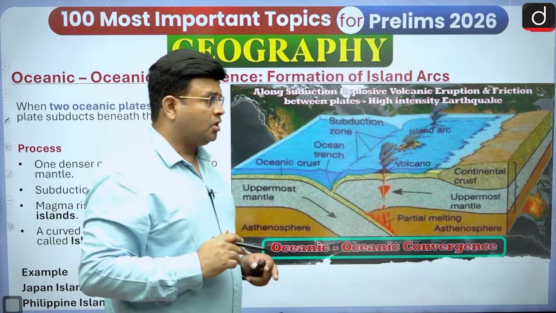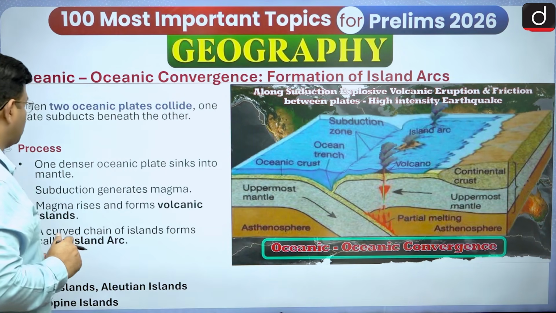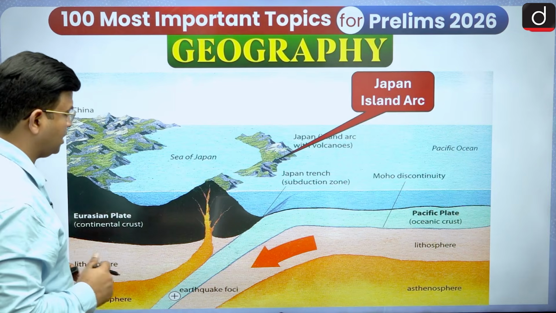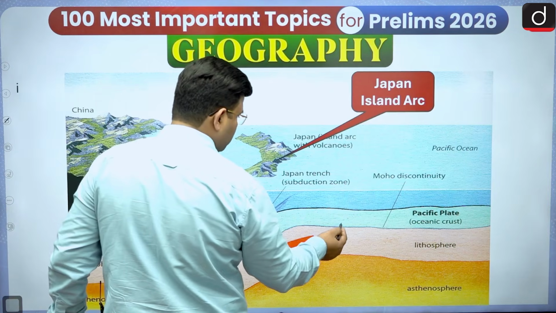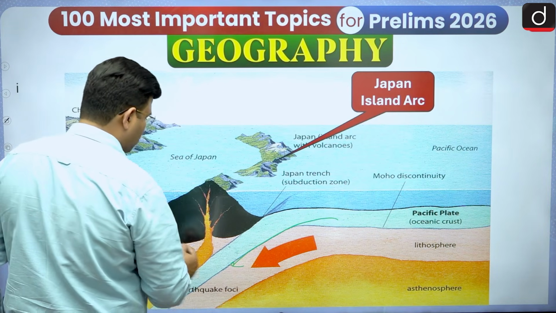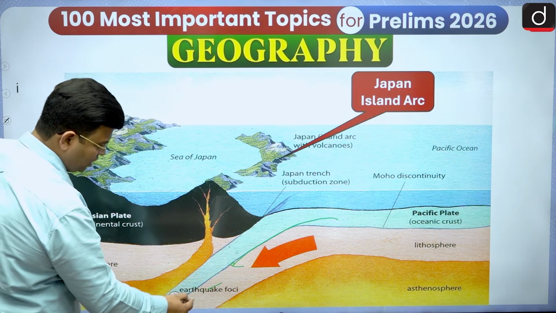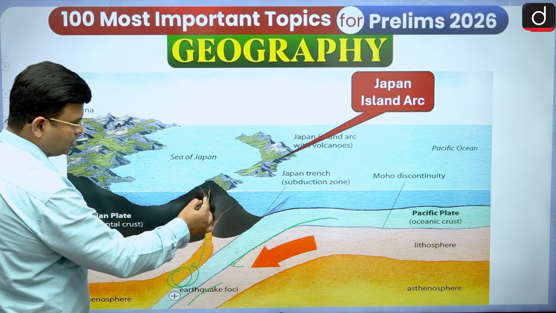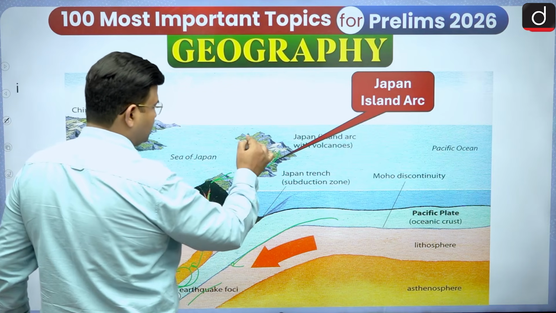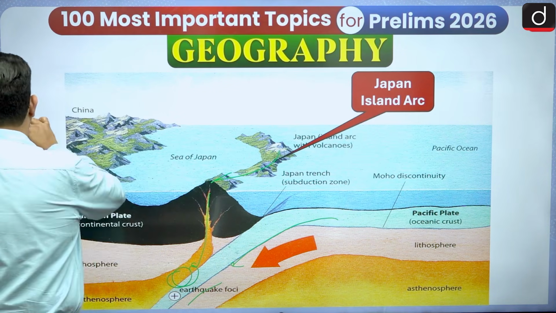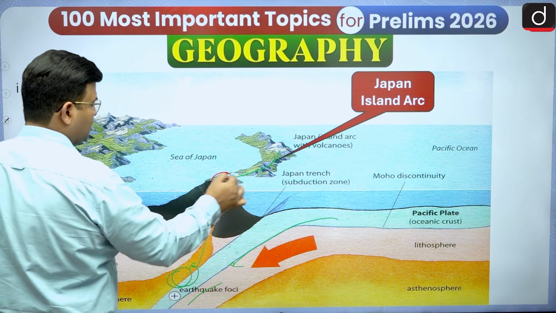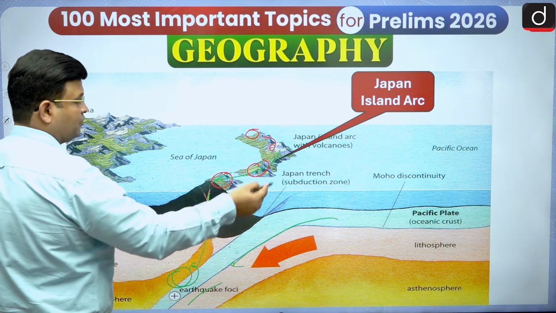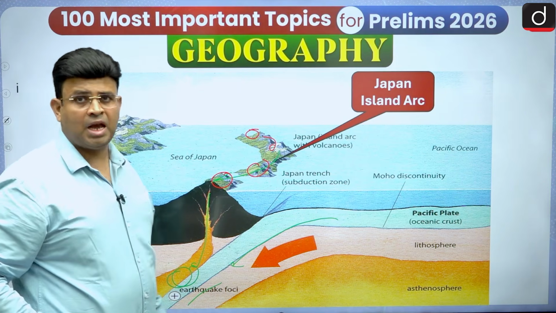Oceanic convergence. Here in this region, like one Pacific oceanic plate, which I said is going below, and here is the Eurasian oceanic plate. When it is going down there is friction, then magma forms and comes above, and there is a group of islands. Yes, the Japan islands have been formed. It is in an arc shape, a volcanic island arc.